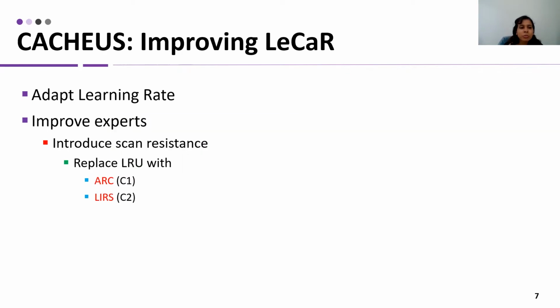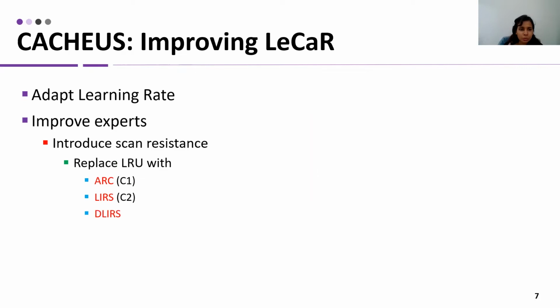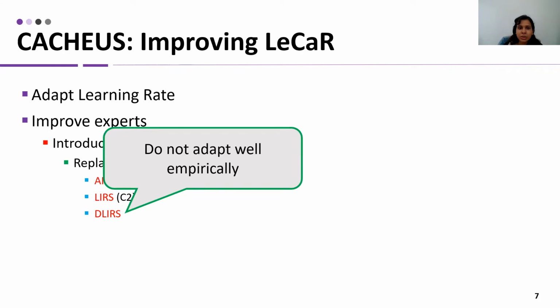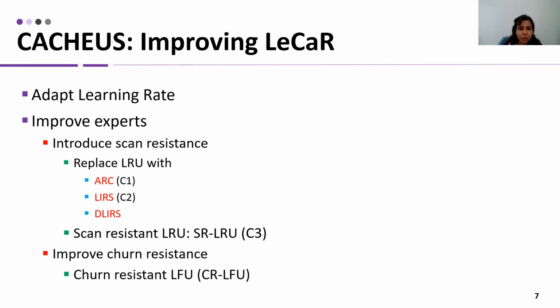We also replaced LRU with LIRS, but since LIRS is not adaptive and has limited ability to handle LRU-friendly workloads, it doesn't perform well. We also replaced LRU with DLIRS, and we saw that it doesn't perform well empirically. Finally, we proposed a new version of scan-resistant LRU, SR-LRU. We also improved the churn resistance in LFU and call this expert CR-LFU.